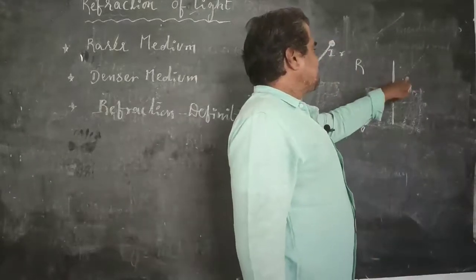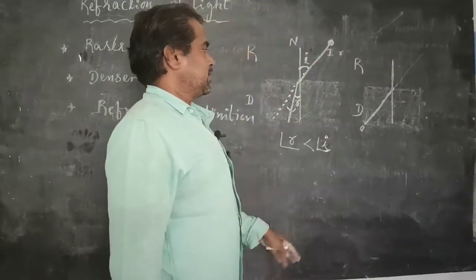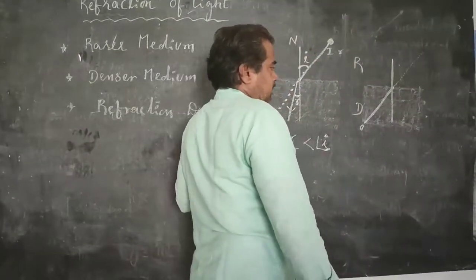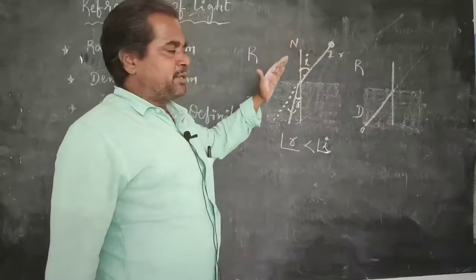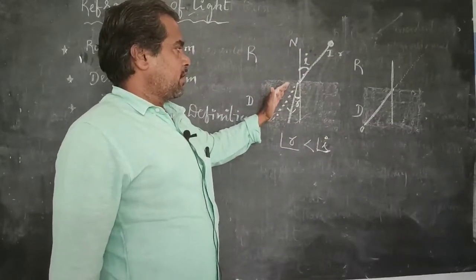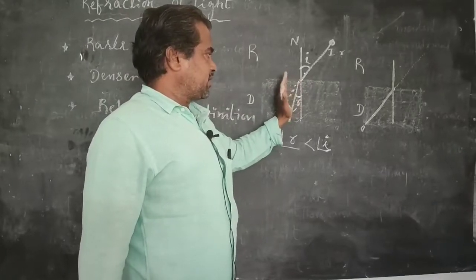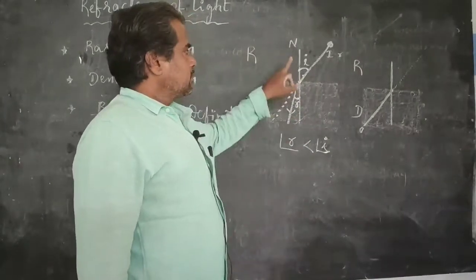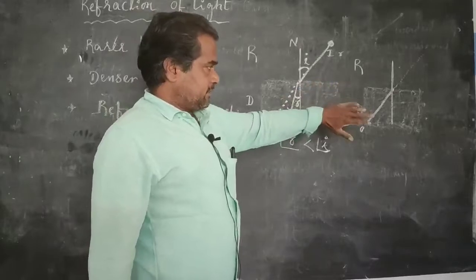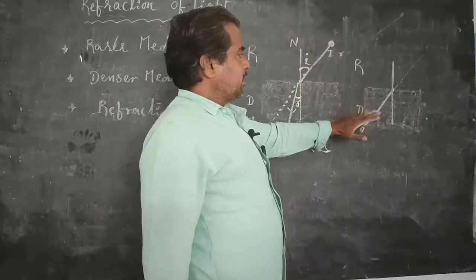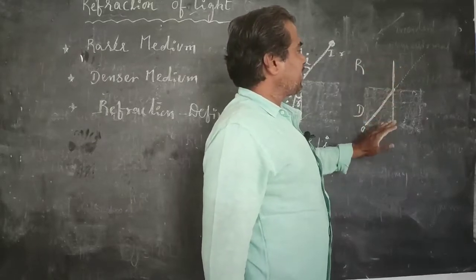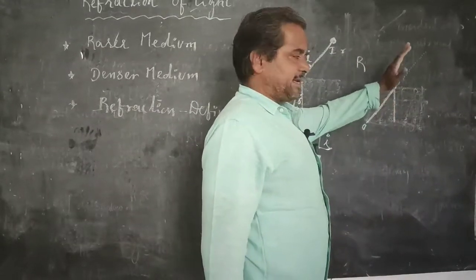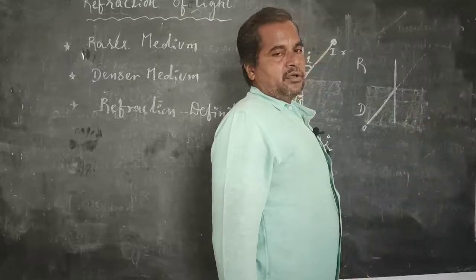when there is no refraction occurring. When a light ray travels from rarer medium to denser medium, after refraction the corresponding refracted ray moves nearer to the normal. Rarer to denser. Here, the case is reverse. The light ray travels from denser to rarer. At that time, the corresponding refracted ray moves away from the normal.